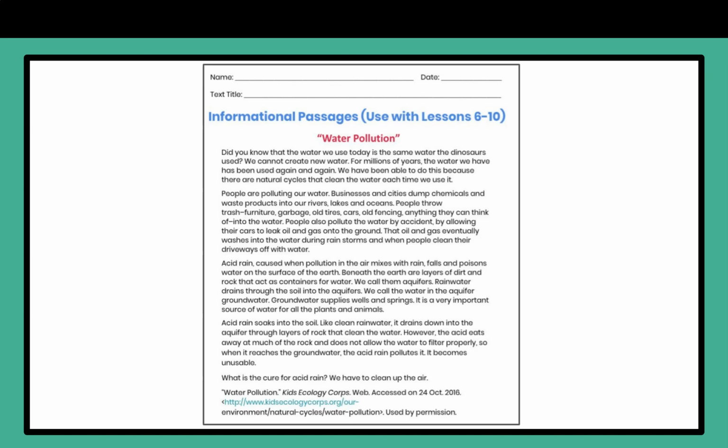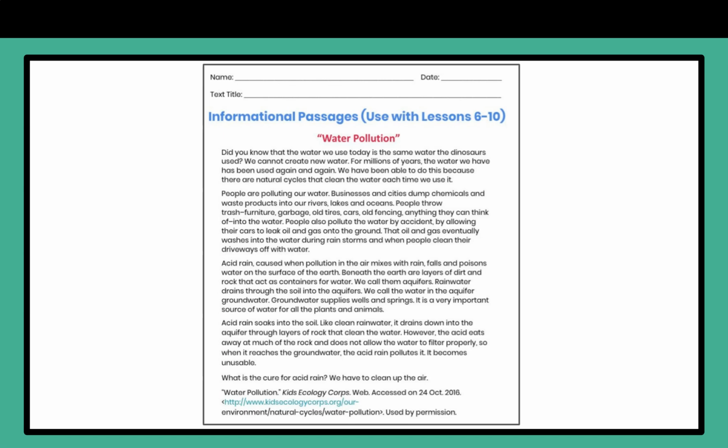Beneath the earth are layers of dirt and rock that act as containers for water. We call them aquifers. Rainwater drains through the soil into the aquifers. We call the water in the aquifer groundwater. Groundwater supplies wells and springs. It is a very important source of water for all the plants and animals.